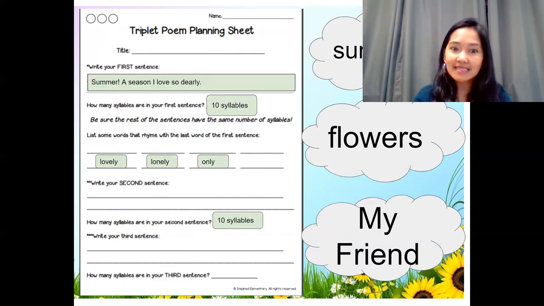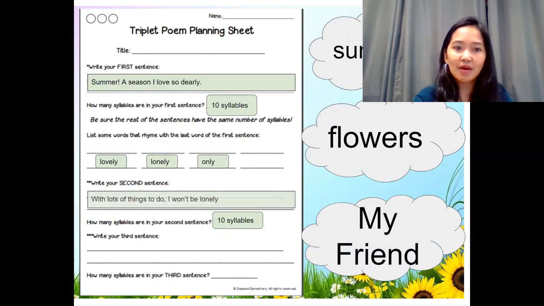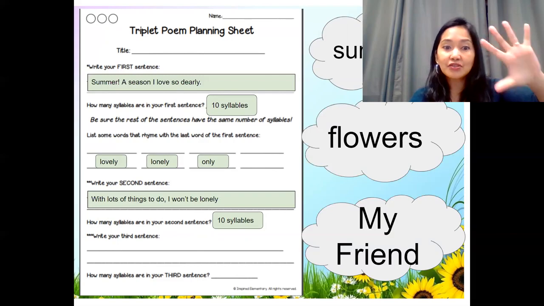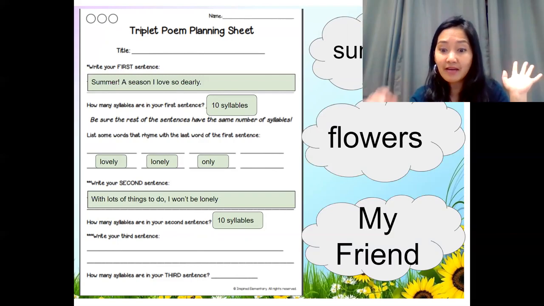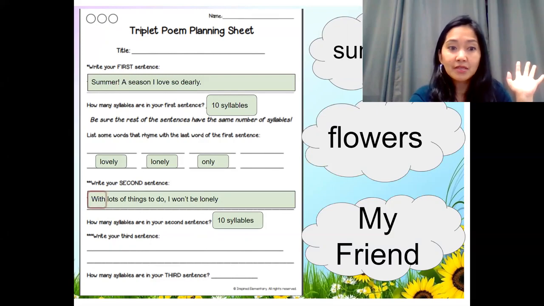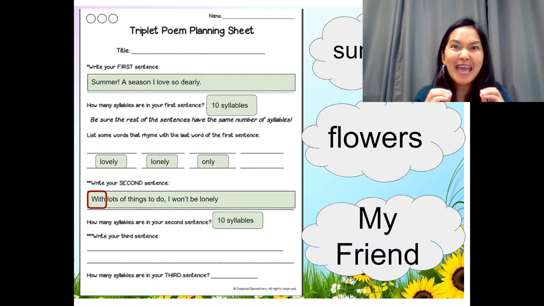So in my second sentence, this is what I thought. With lots of things to do, I won't be lonely. Uh-oh, I had 11 syllables in here. So what should I do? I have to cut it down. I have to trim it and make it into 10.